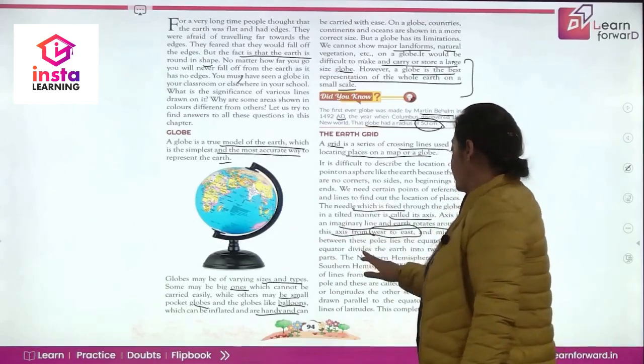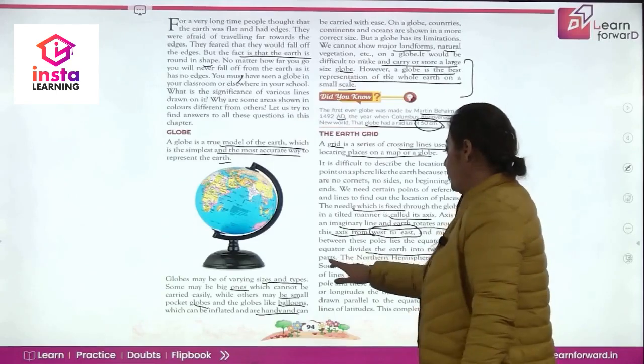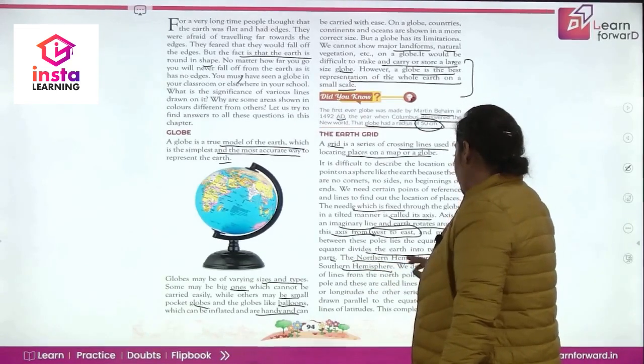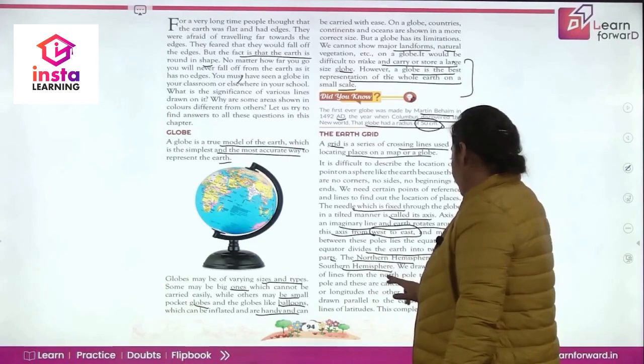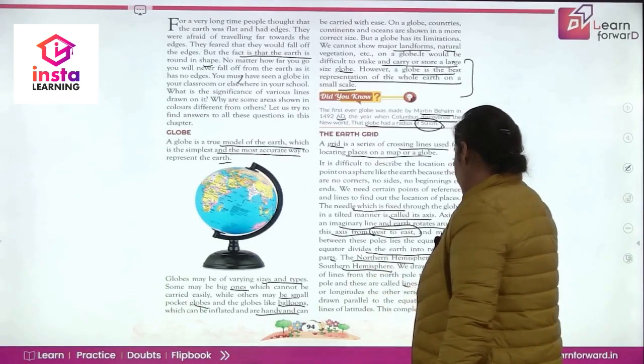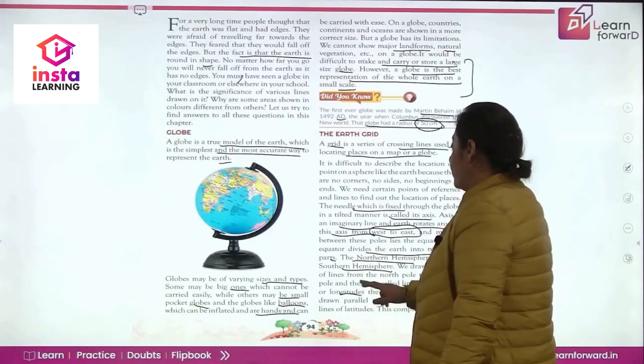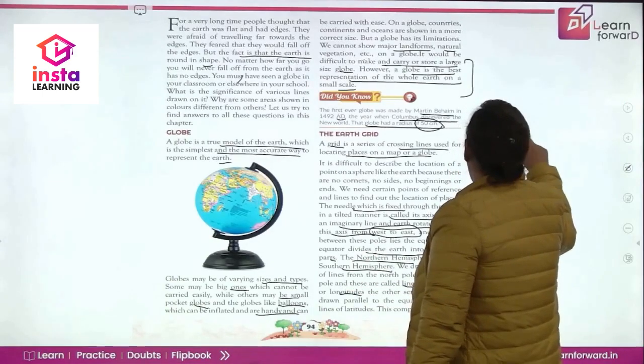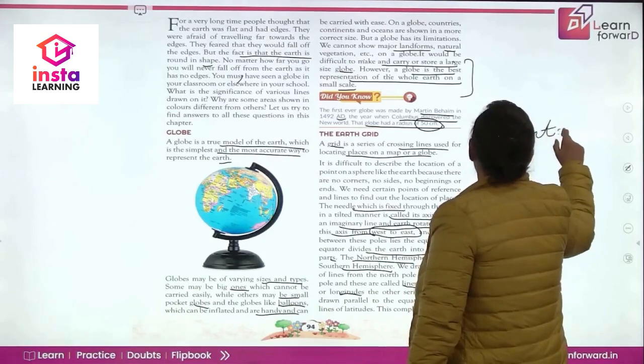Equator basically divides the earth into two equal hemispheres, the northern hemisphere and the southern hemisphere. So we draw one series of lines from the north pole to the south pole and these are called lines of meridians or longitudes. हम जो होते हैं अब हम दो चीज पढ़ेंगे. We'll be studying the longitudes and we'll be studying the latitudes, right?